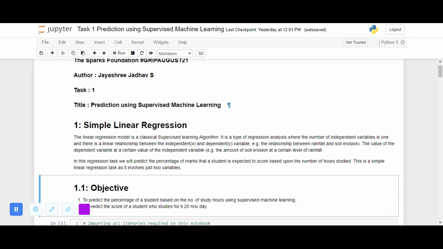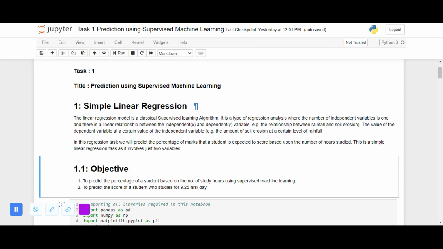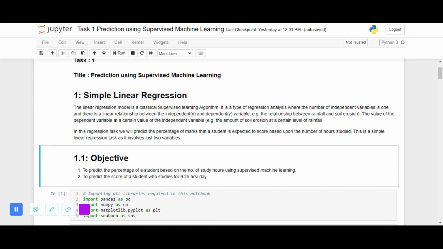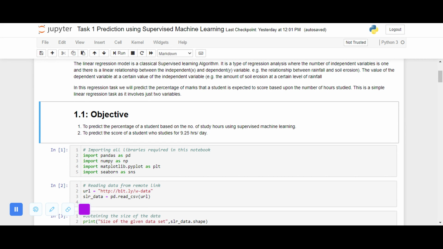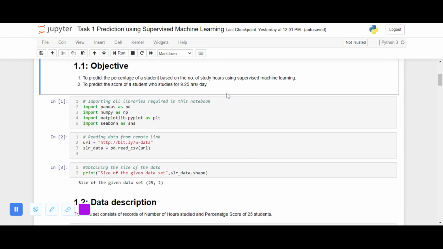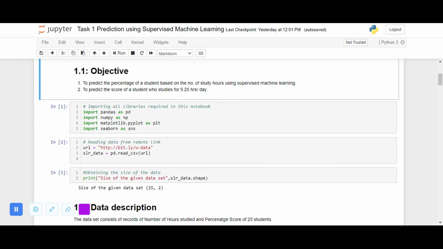Let us first understand what simple linear regression is. Simple linear regression is a classical supervised learning algorithm which involves a single independent variable and a single dependent variable. In this regression task, we will be predicting the percentage of marks scored by a student based on the number of hours the student studies. Here we have considered simple linear regression as the task involves just two variables. The objective of the task is to predict the percentage of the student based upon the number of hours using a supervised machine learning algorithm, and also to predict the score of a student who studies for 9.25 hours per